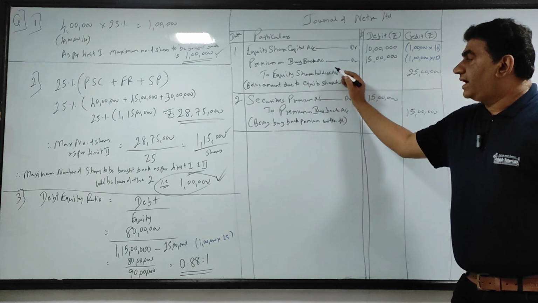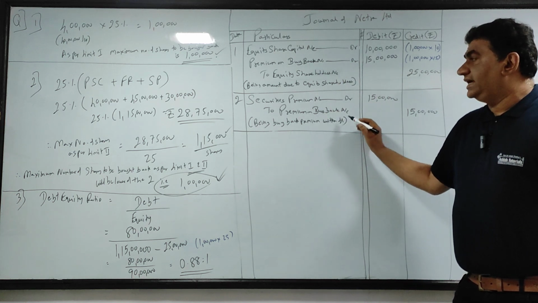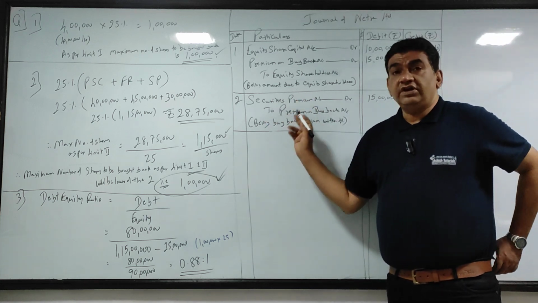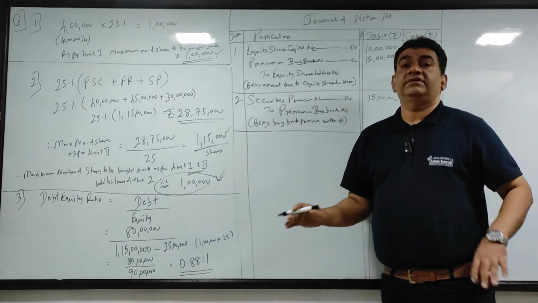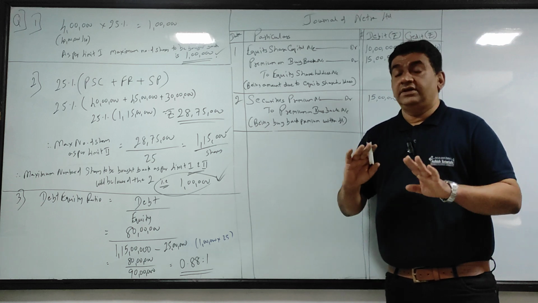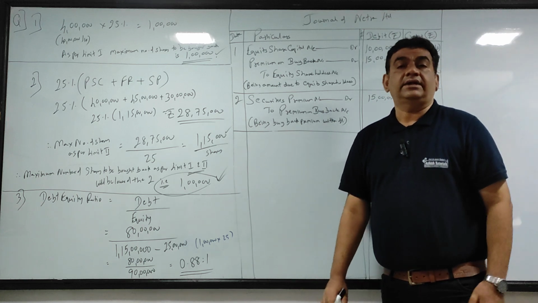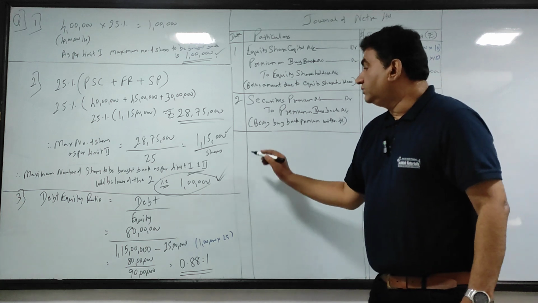So premium on buyback I have written off against security premium. I'll repeat again. Even instead of security premium you debit general reserve, it will be fine. No issues with that. In my regular lectures I have given notes also for that. Okay? Now the third thing.